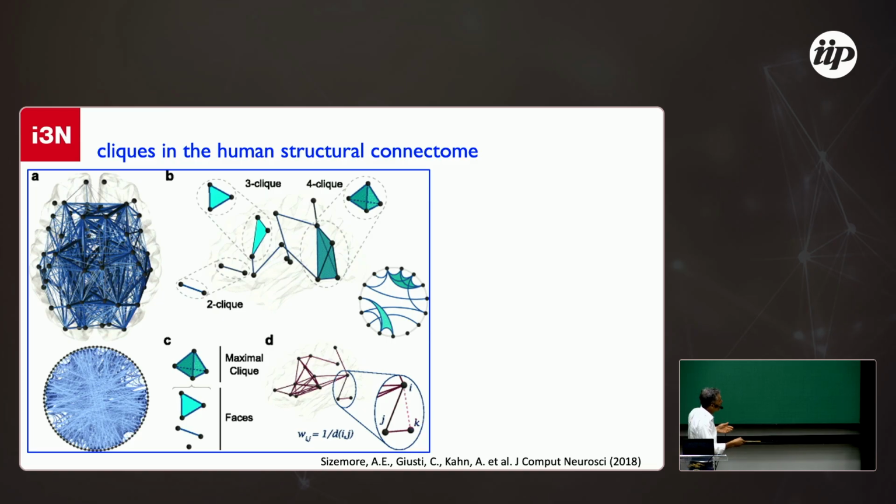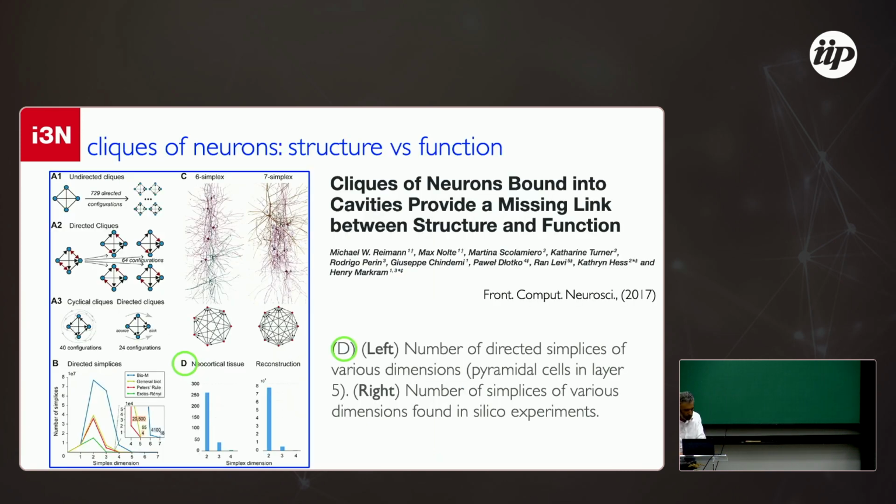There are other papers also showing similar things, so people try to study the brain using these structures. People even made some statistics about these cliques that appear in the brain. Here you see the number of 2-simplices, that is triangles, and also the number of tetrahedra, etc. And you see that they appear, and the number is not zero, it is not null, in these studies on the brain. Okay.